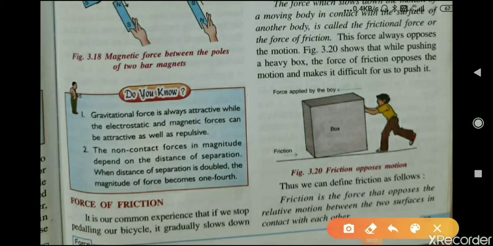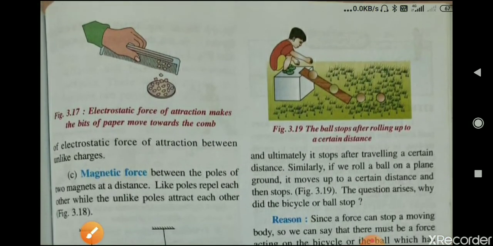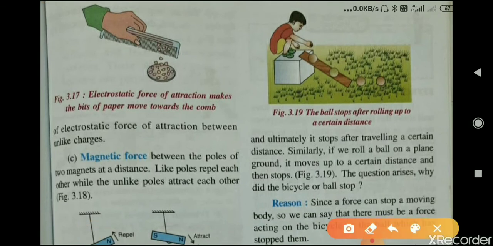Students, in my previous video, I explained the different kinds of forces. So today in this video, we are going to discuss the force of friction. What is force of friction? It is our common experience that if we stop pedaling our bicycle, it gradually slows down and then stops after traveling a certain distance. Similarly, if we roll a ball on a plain ground, it moves a certain distance and then stops. As you can see in this picture, if we roll a ball, it will cover a certain distance and then stop.